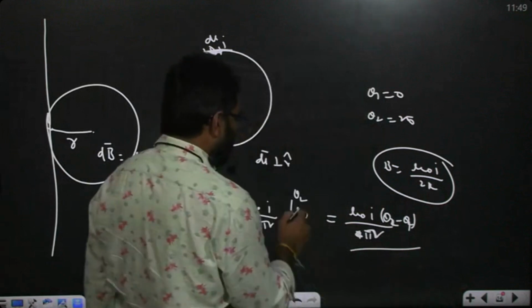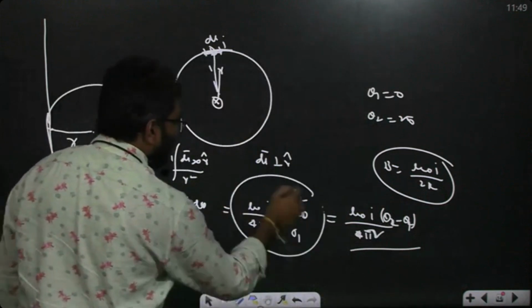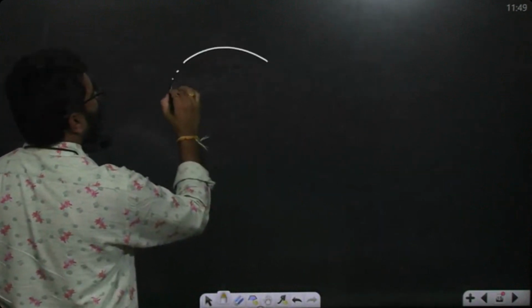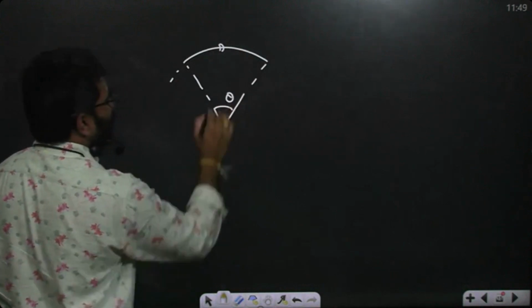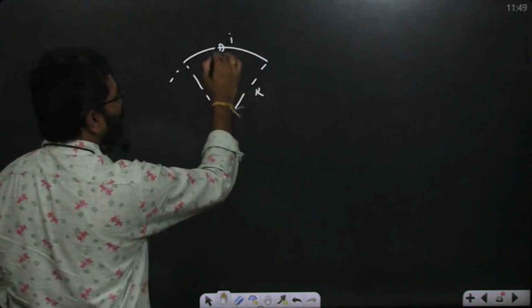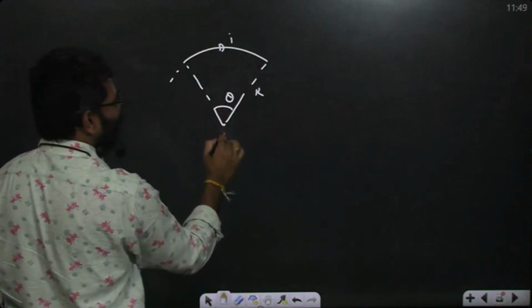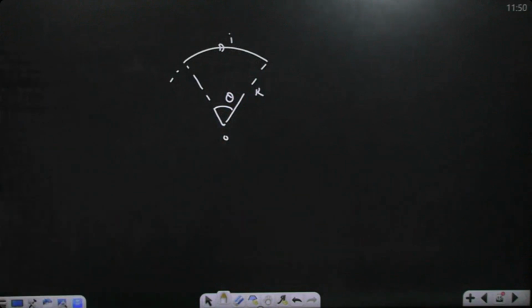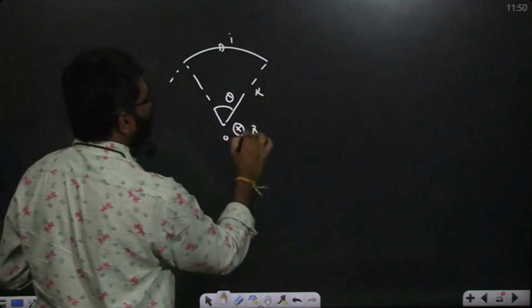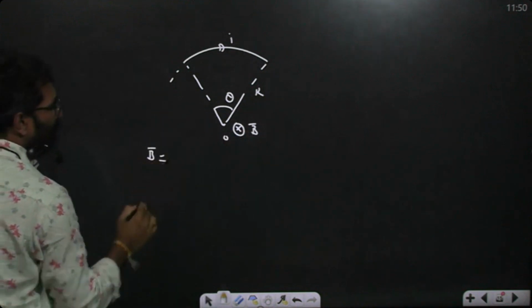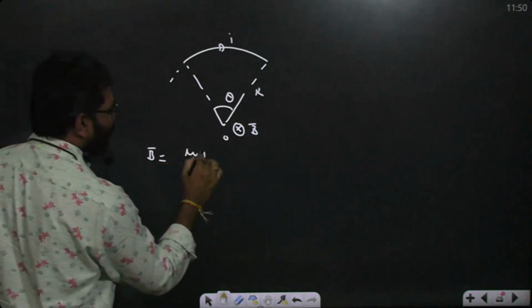Remember this formula once. Magnetic field due to a curved path of the wire, which subtends an angle theta. The current is I, the radius is R. Find the magnetic field due to this curved path at center O. So how to calculate? Total angle subtended is theta. Is the magnetic field into the plane or out of the plane? Into the plane. Just always use your fingers, okay? So B bar is equal to mu naught I theta by